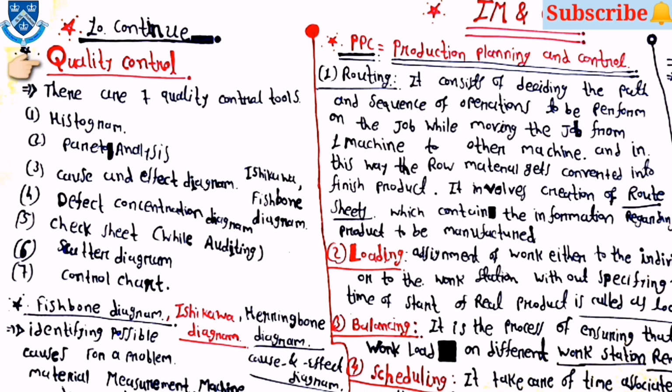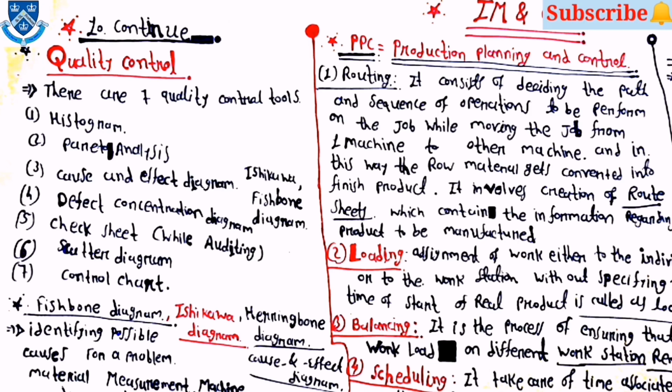Here the first topic is the 7 quality control tools. First one is histogram, then Pareto analysis, then the cause and effect diagram, or you can say the Ishikawa or fishbone diagram. Fourth is defect concentration diagram. Fifth is check sheet diagram. Sixth is scatter diagram, and seventh is control chart. From these 7 tools, questions may be asked like which is not a tool for quality control. So you have to remember these 7 tools.